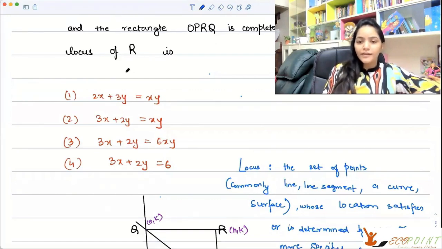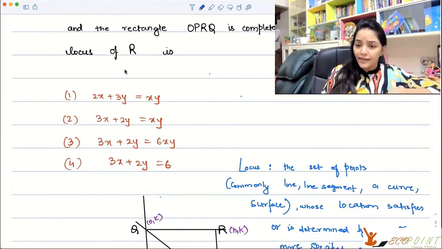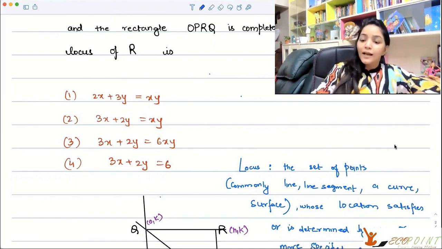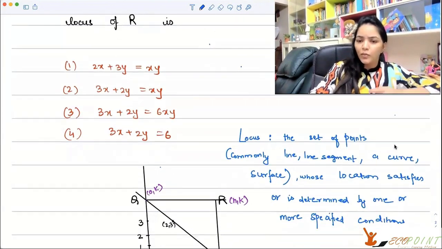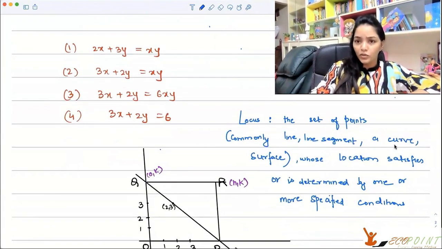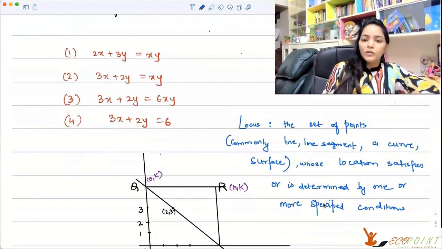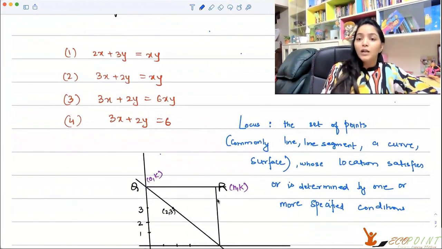The question arises, what is locus? Locus is essentially the set of points. It could be a line segment, a curve, a surface. It's a set of points whose location satisfies some conditions. It could be one condition or more than one condition. So we are interested in the locus of the point R. Suppose the point R is (h, k).